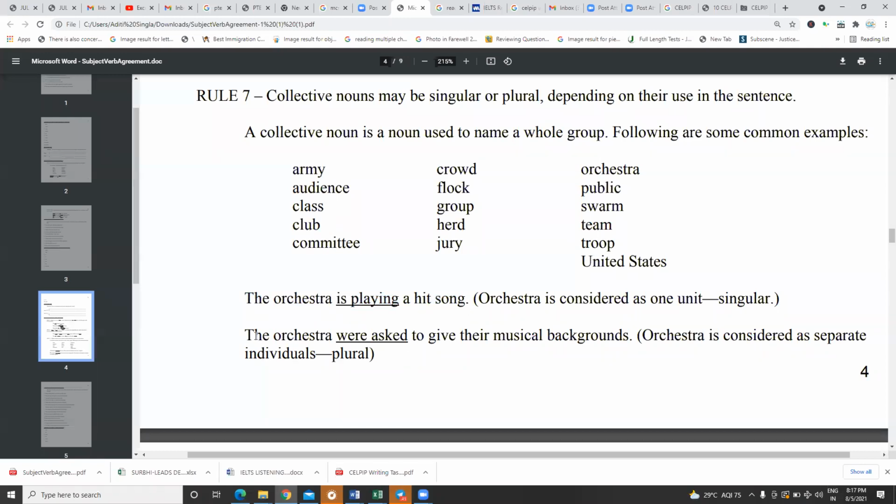Like you see this example, the orchestra were asked to give their. Their means we're not talking about one person. By this pronoun, we get an idea it's more than one person. Fine, for he we use his, for she, her, like this. So the answer is were, because it's acting like a separate body. So you read the question, you determine whether it's acting like one body or separate bodies, and then you mark your answer.